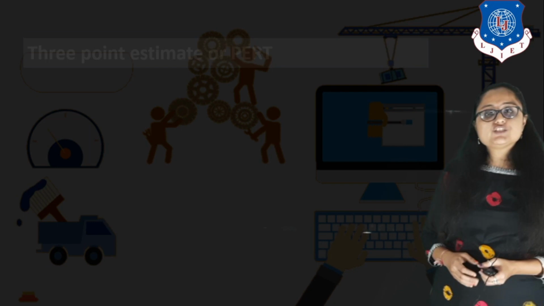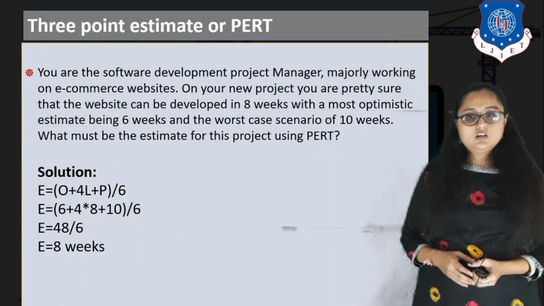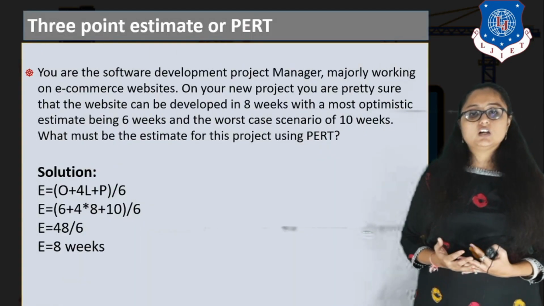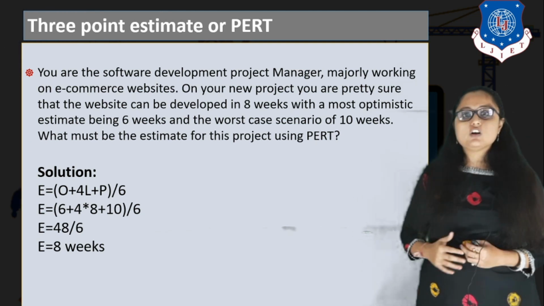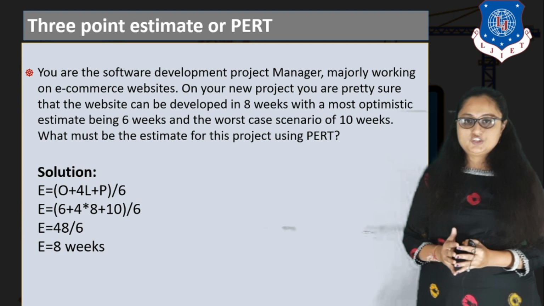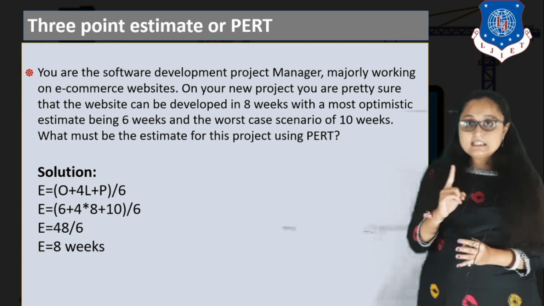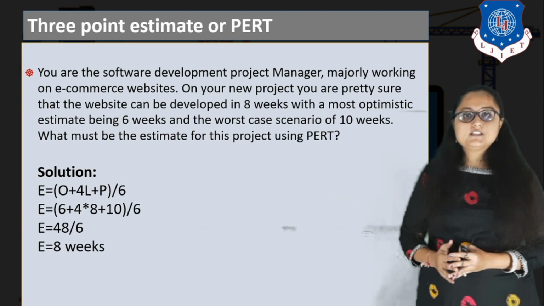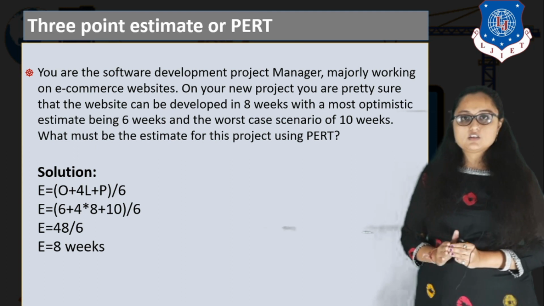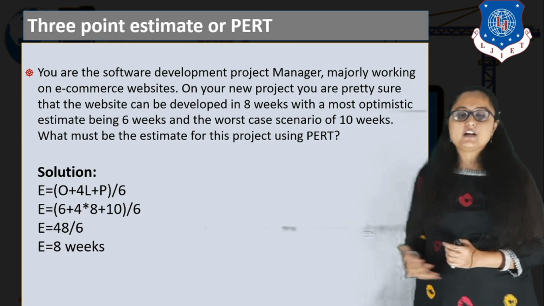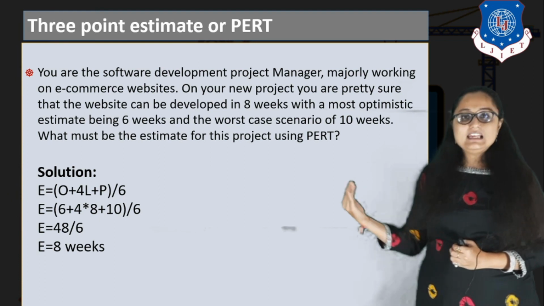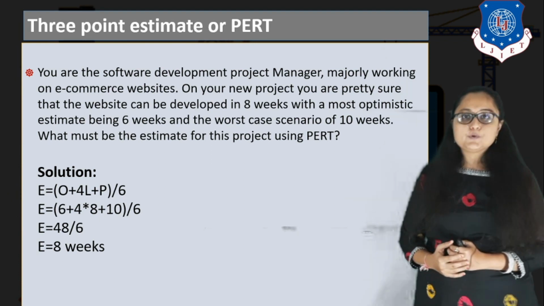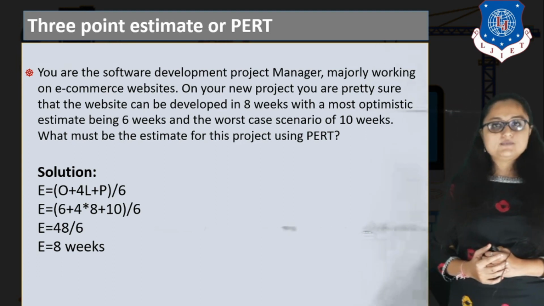Now, based on PERT, we can have E. So based on PERT, we can have a formula for 3-point estimation, that is, we can have a single E. The formula is E = (O + 4L + P) / 6, where O is the value for the optimistic approach, L is the value for the most likely approach, and P is the value for the pessimistic approach.